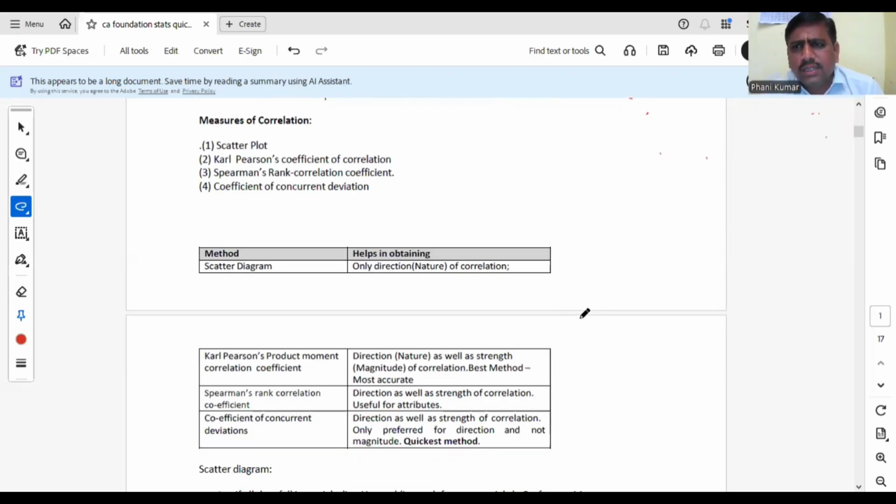Coming to the other 3 measures, Karl-Pearson correlation coefficient, Spearman rank correlation, or concurrent deviation, you can find both nature and magnitude. That means you can tell the type as well as the value; the r value can also be estimated. Correlation coefficient can be found using Karl-Pearson, Spearman or concurrent deviation. But the scatter diagram does not help us find the correlation coefficient value. A very important point: the scatter diagram helps only for finding the nature or type of correlation, but not the magnitude.